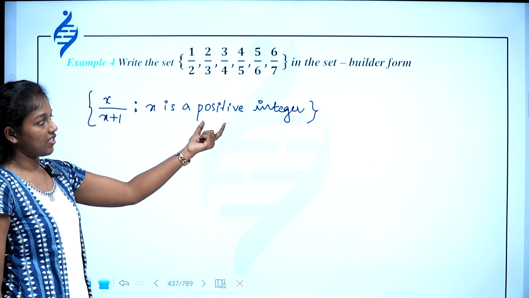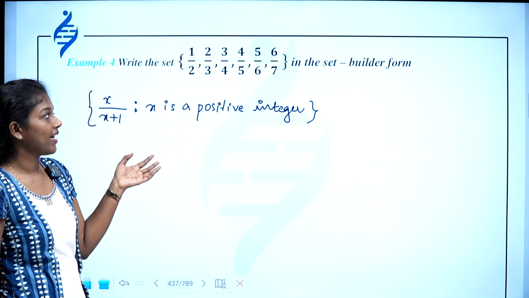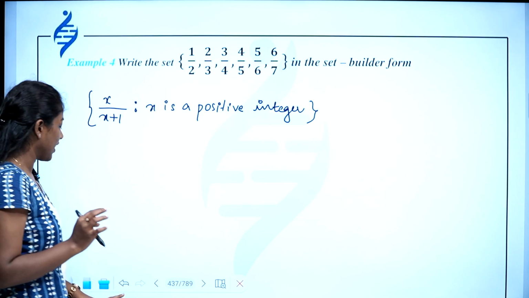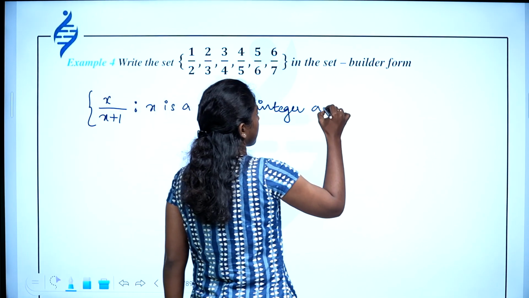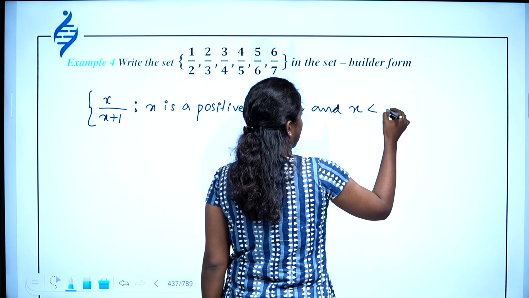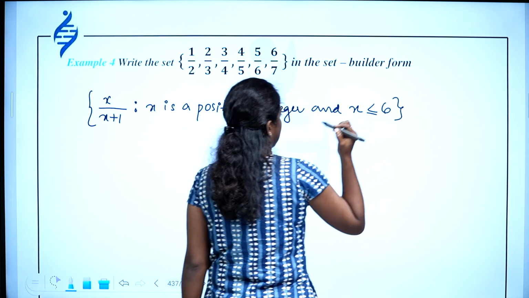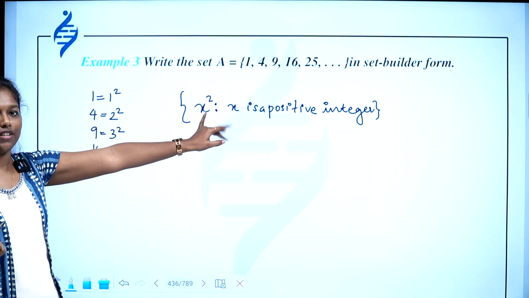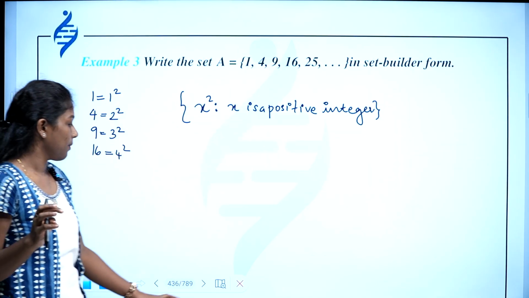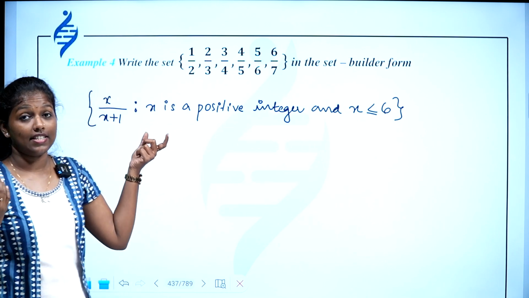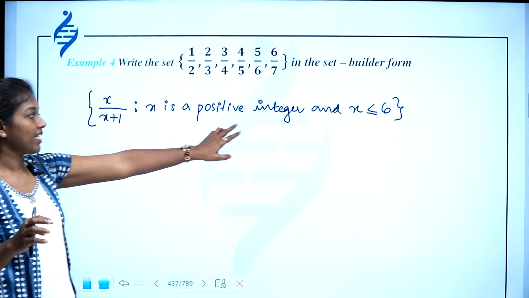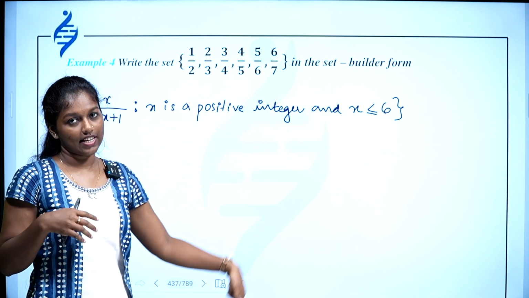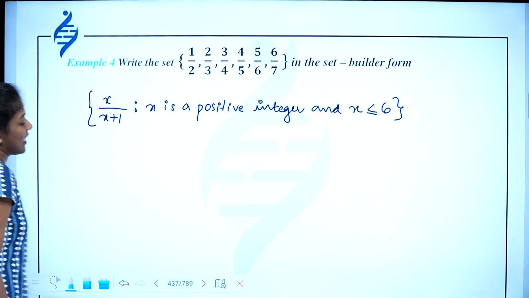X is a positive integer, and you should write one more thing: x is less than or equal to 6. Okay, you should write that property also, because this is a finite set. In our previous question, this was an infinite set, so you should write only one property. But here, since it is a finite set, you have to write x less than or equal to 6, because you need not consider all those elements which are greater than 6. Okay. Then next question.